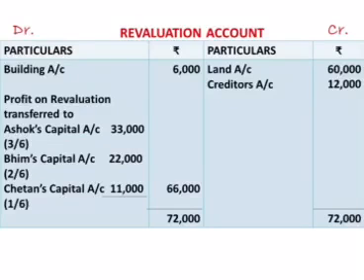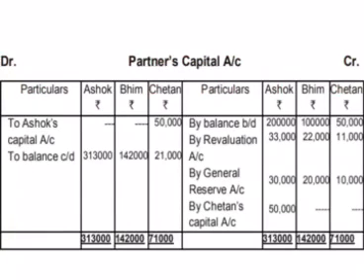Balancing figure comes out on the debit side in this case. So which is profit. Profit is 66,000. And we divide this profit among old partners in the old ratio. What was the old ratio of Ashok, Bhim, Chetan? 3:2:1. So the profit will be distributed among Ashok, Bhim and Chetan into their capital account in the ratio of 3:2:1. Now the next step is to prepare partners capital account.